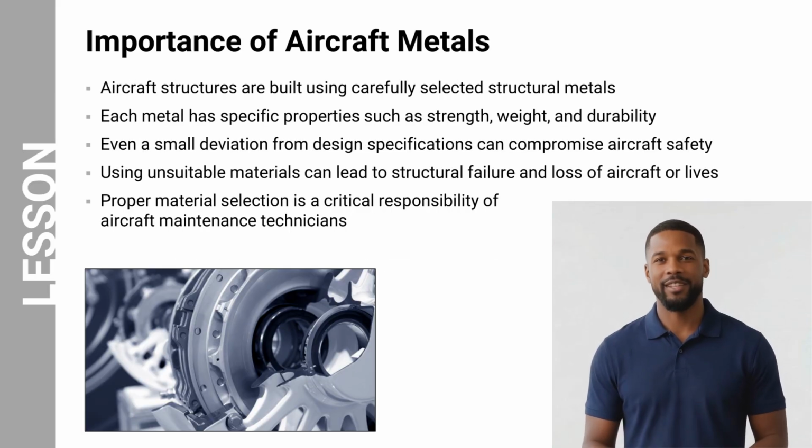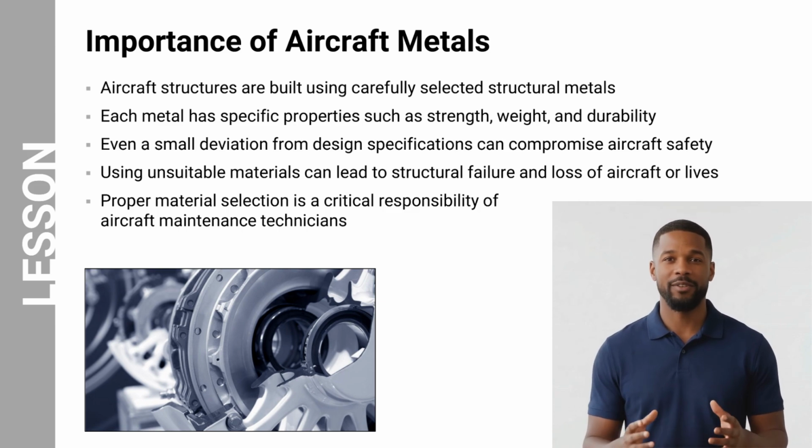Let us first understand why aircraft metals are so important in aviation maintenance. Aircraft structures are built using carefully selected structural metals that provide the required strength while keeping the aircraft lightweight. Each metal used in an aircraft has specific properties such as strength, durability, corrosion resistance, and weight. These properties determine where the material can be used safely in the aircraft structure.